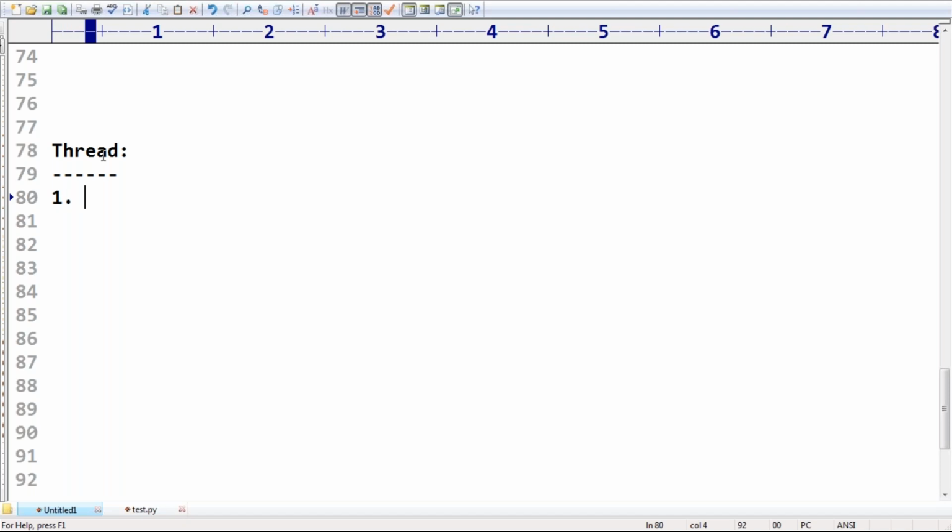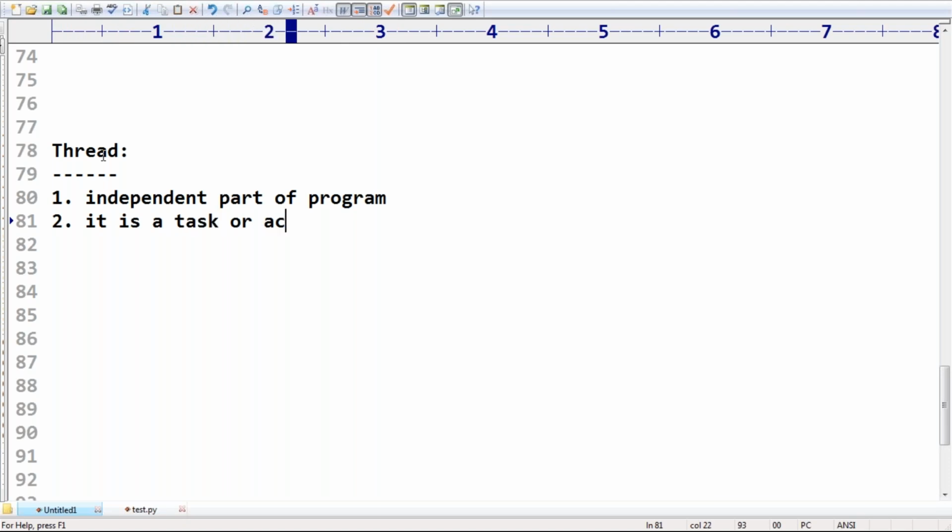Some feeling you may have, sir. Thread is nothing but this one. I hope this feeling is there. Good. Can you spell it out? Independent part of the program. Excellent. Next, it is a task, correct? It is a task or action. Excellent. Next, it is an independent flow of execution. Correct or not? An independent flow of execution. Okay, remember.